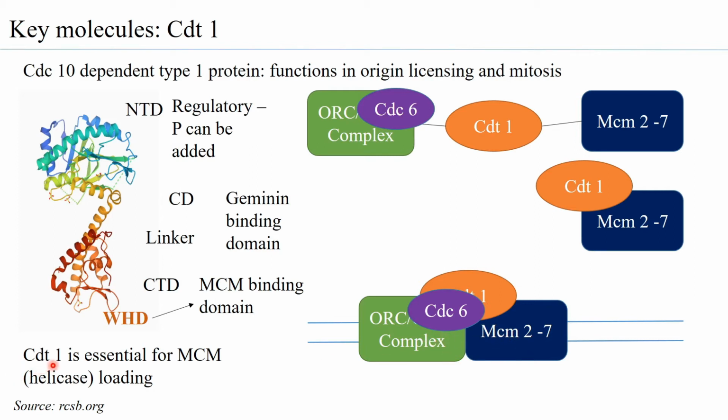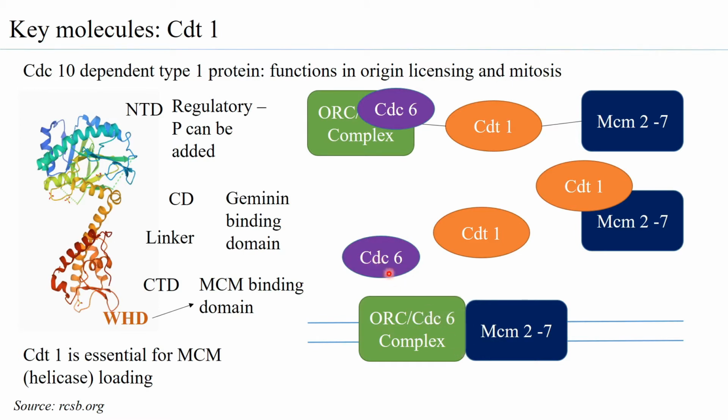As mentioned, the CDT1 is essential for MCM loading, but this MCM2-7, when it is loaded, is in its inactive conformation. So it is only loaded, but it is not able to unwind the DNA as it is in its inactive form. Having done the job of loading the MCM2-7, that is how it has been helping in origin licensing. What is observed is that during the S phase itself, the CDT1 is released from the MCM2-7 ORC complex, and also the CDC6 is released.